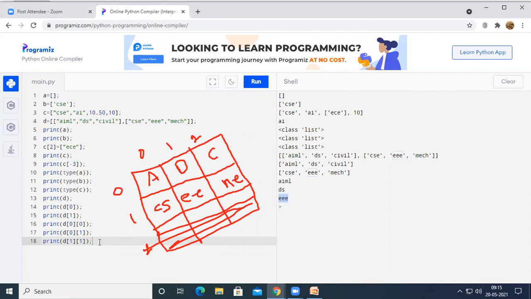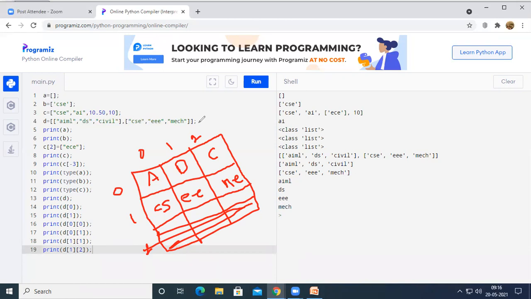And then if I want to print mechanical on the output screen, I can simply give print D of, it is under row number 1 and column number 2. So if I print D of 1, 2, it is going to print ME on the output screen, that is mechanical on the output screen, right? This is how we can access it with the positive indices.